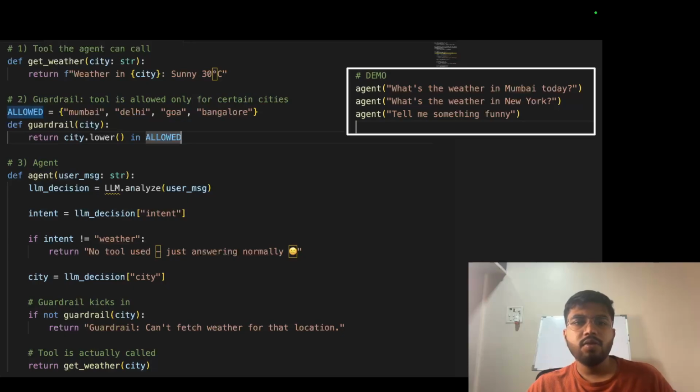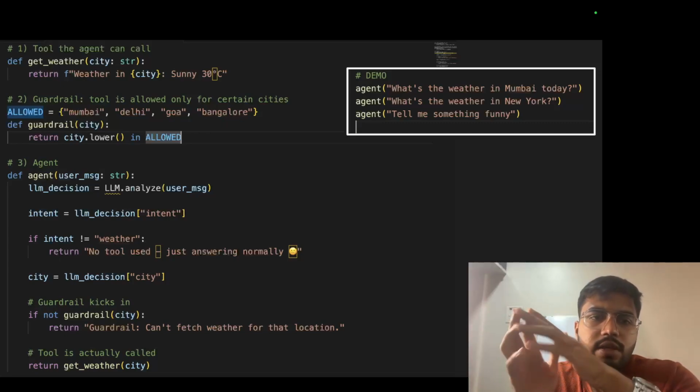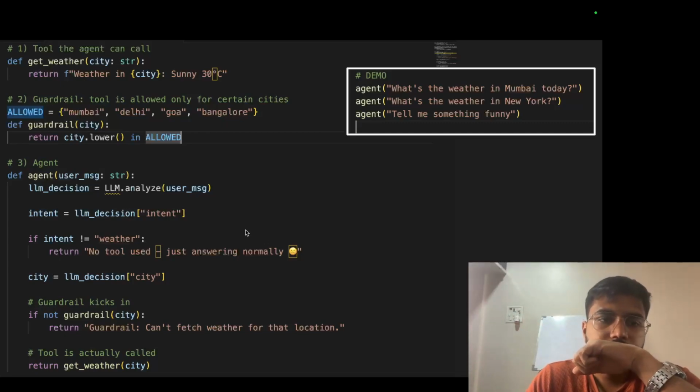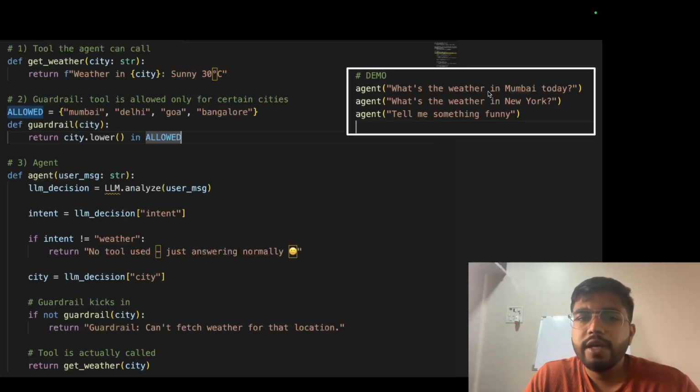Okay. Now this is a small fundamental example in which you can understand the workflow. Now we have understood the theory, let's do a practical example. There is an agent, there is a weather question, and this is the agent that I have written here. Let's say the user says, what's the weather in Mumbai today? This user message comes here.